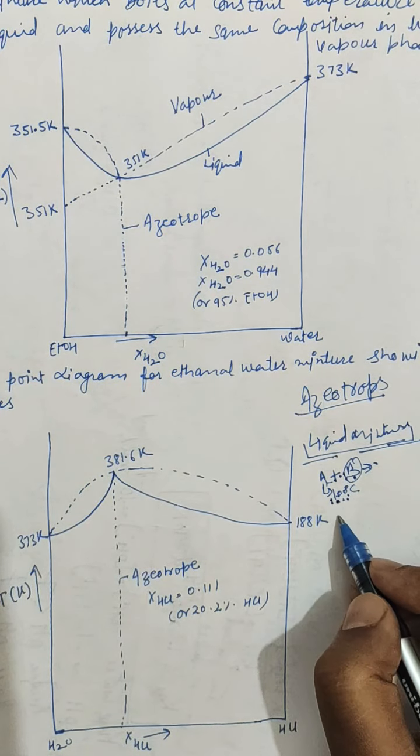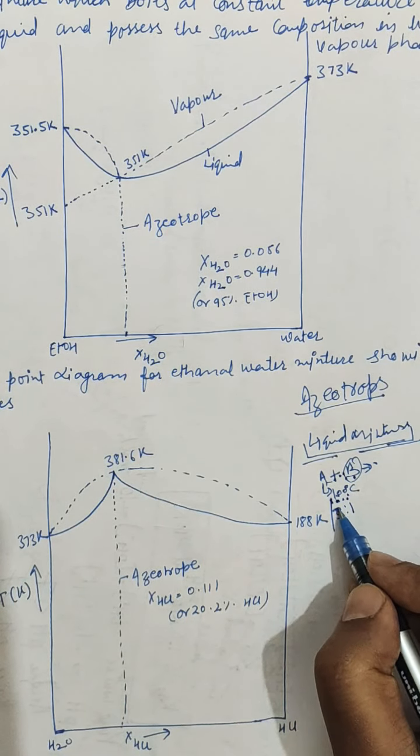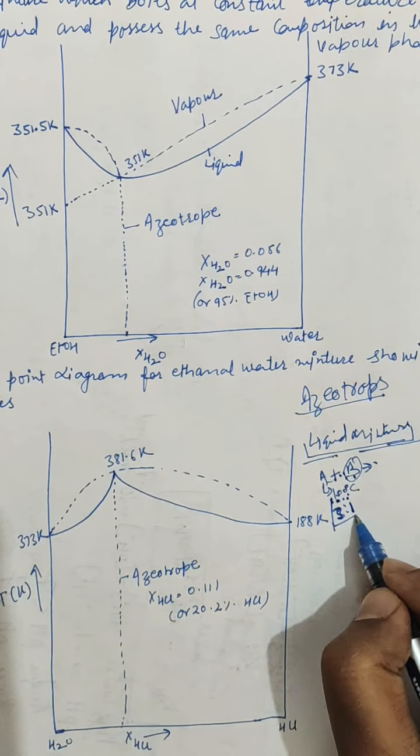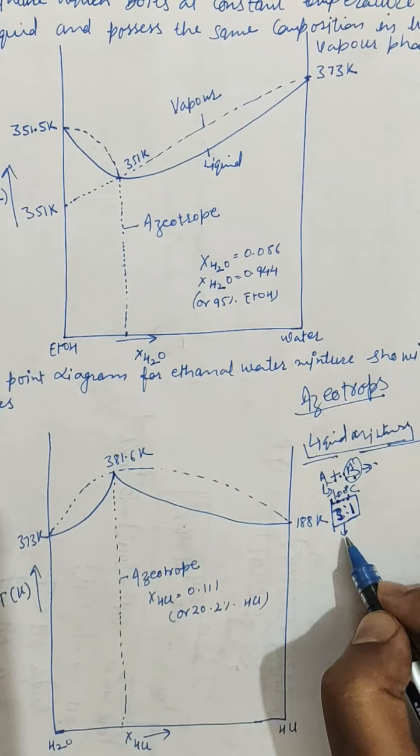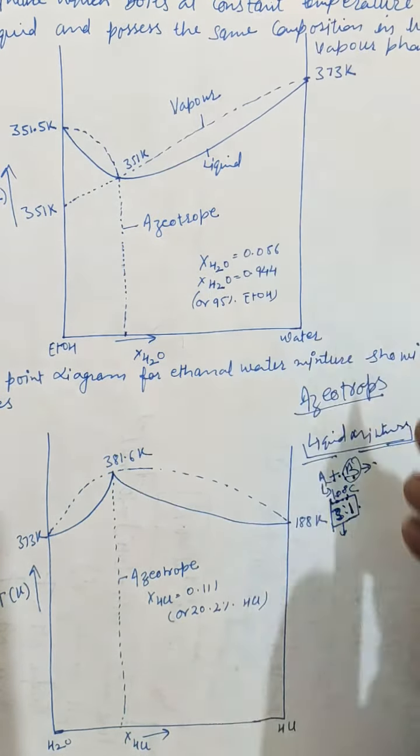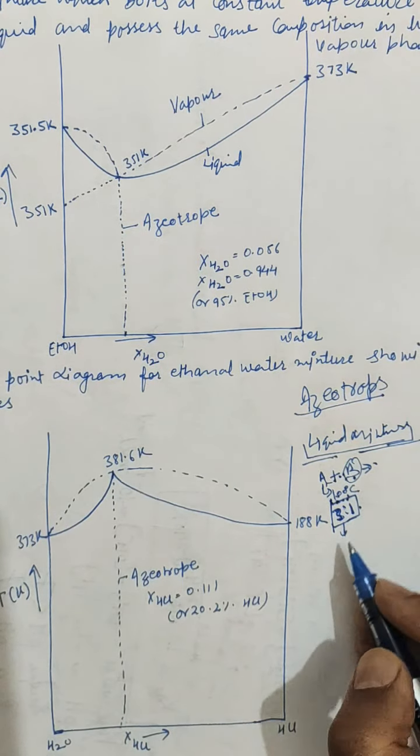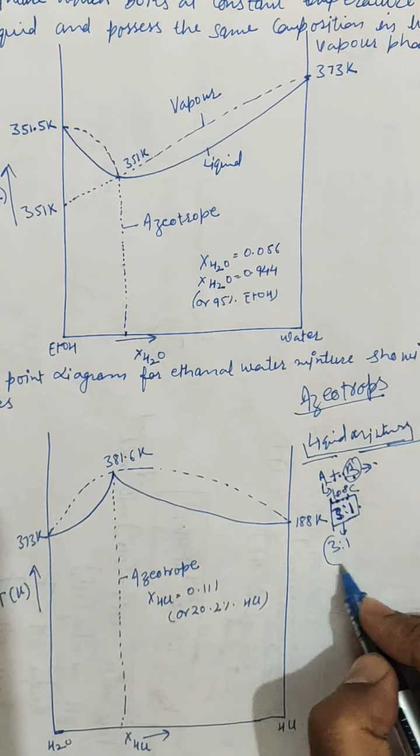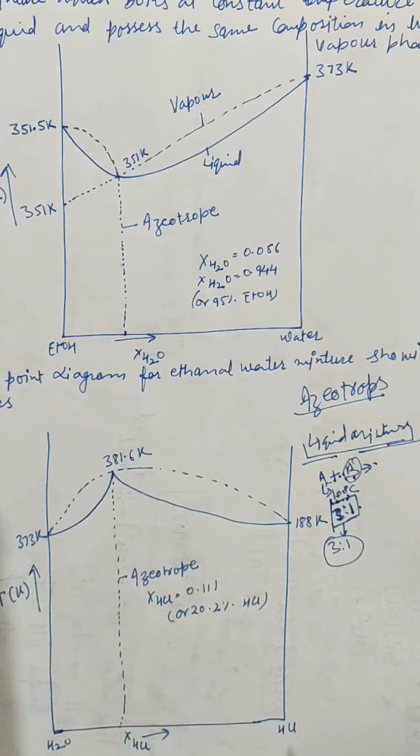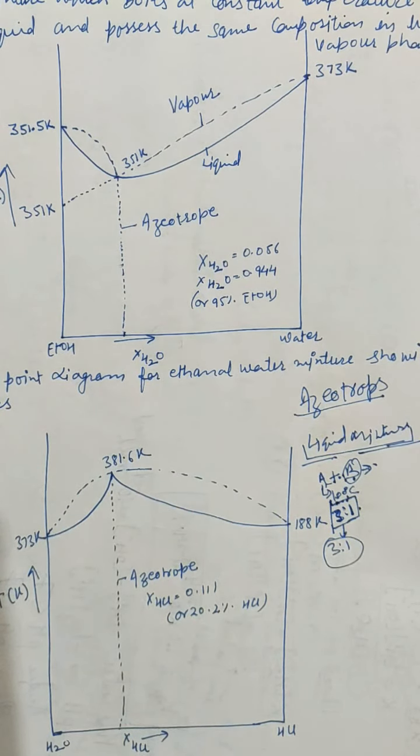It means if we have taken the ratio of 3:1 in the liquid phase to make their solution, first of all they will start boiling at constant temperature, and their composition will be the same in liquid as well as in vapor phase. So in the vapor phase they will again have the same composition, that is 3:1. There are two kinds of azeotropes: first, minimum boiling azeotropes, and the other, maximum boiling azeotropes.